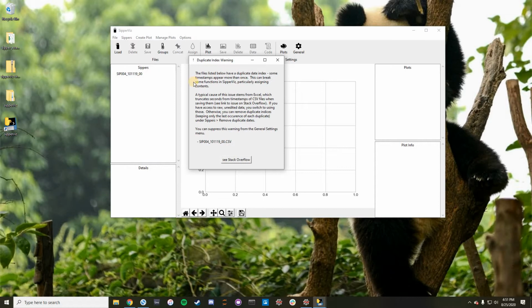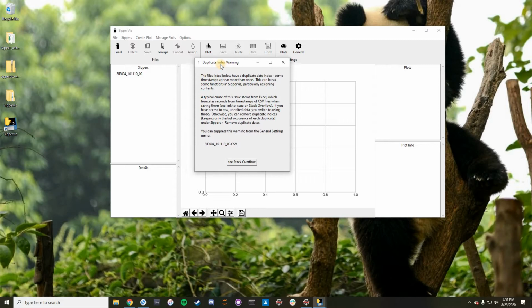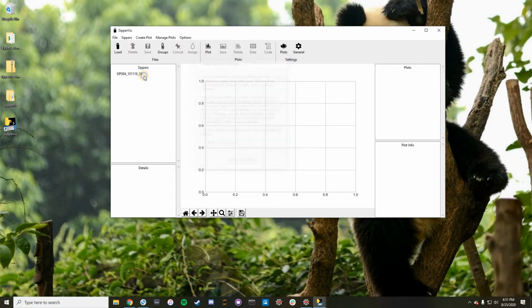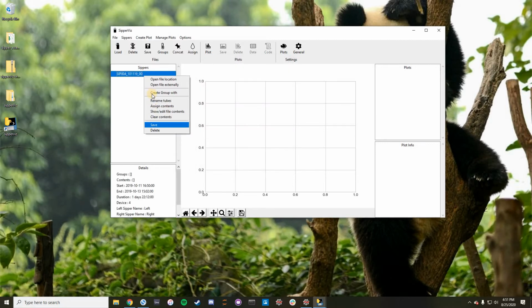And the main issue is that there are some timestamps which have been logged twice in this file, at least twice. Sipper is supposed to log data every 10 seconds, so that shouldn't happen. So what's going on here? In this case, this is a bug that happens due to Excel.